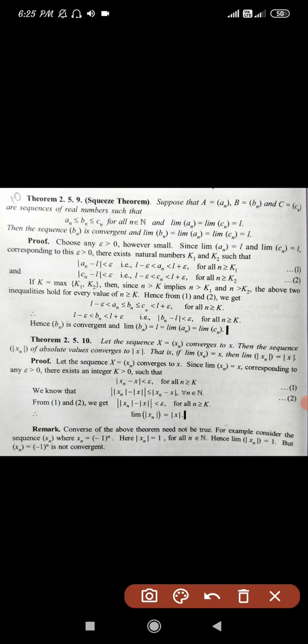So there is this remark, which is: the converse of the above theorem need not be true. So we consider this example. Let xn equal to minus 1 raised to n. Here mod of xn would be equal to 1 for all n belongs to N. Hence limit of mod xn would be equal to 1, but xn equal to (minus 1) raised to n is not convergent.